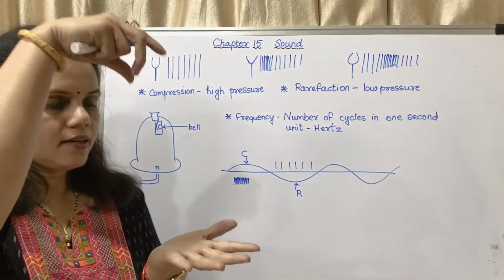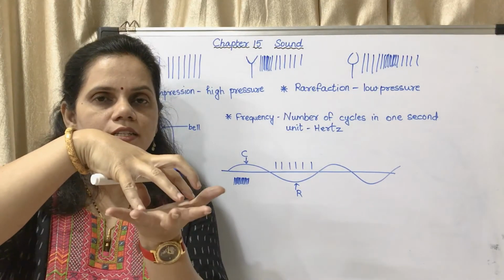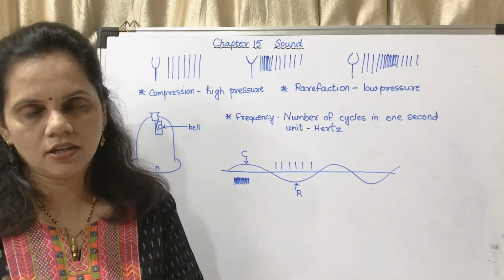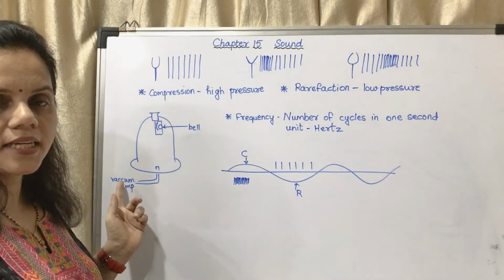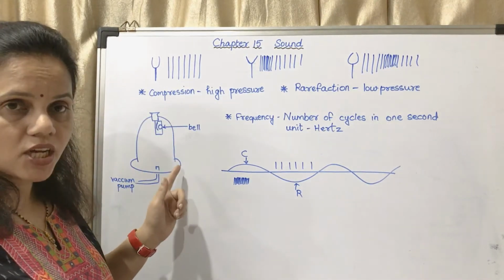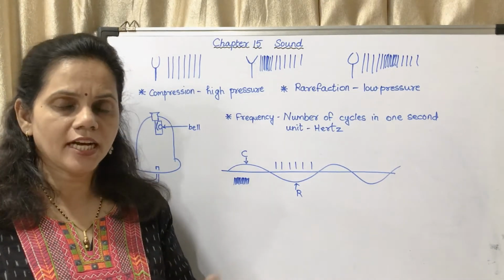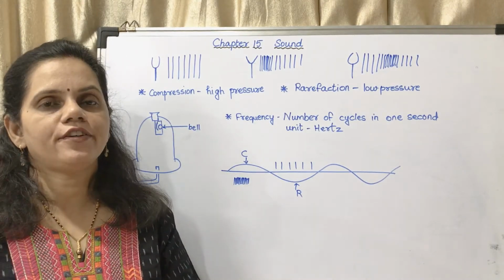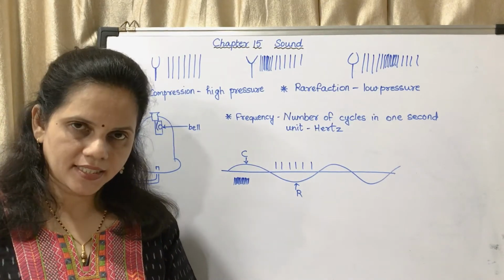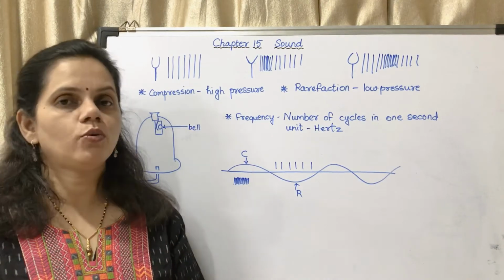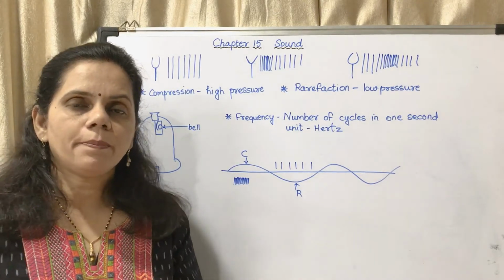The bell jar is just a cover you might have seen in buffet dinners. There is a particular dome which is kept and there is food inside. Similar to that, but it is not that. So there is a setup, an apparatus where the lower part is connected to a vacuum pump. There is a bell jar. Inside the bell jar, an electric bell has been fitted. Now, what you have to do first, you have to ring the bell. You have to switch on the bell. Can you hear it ringing? Yes, you can hear it ringing. Now what you have to do, you have to put on the vacuum pump. Now the vacuum pump, what will it do?